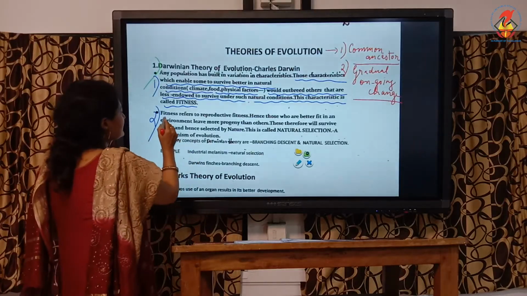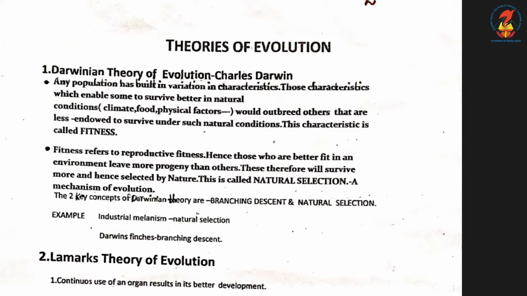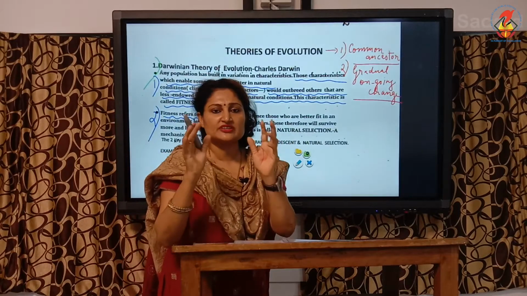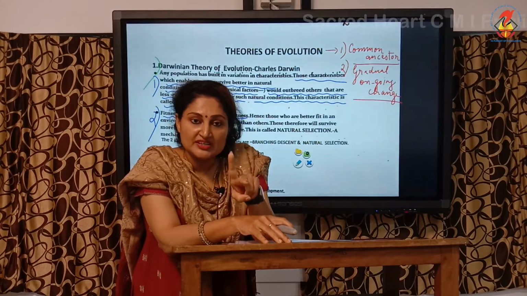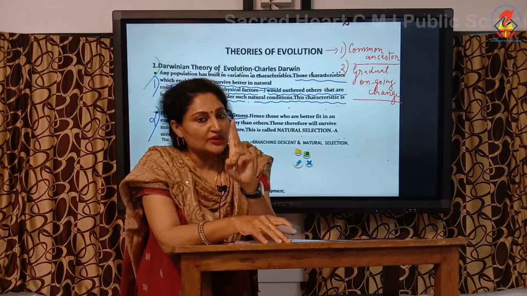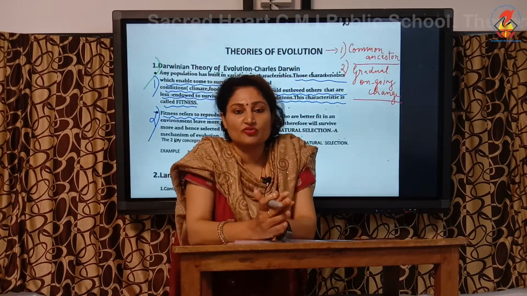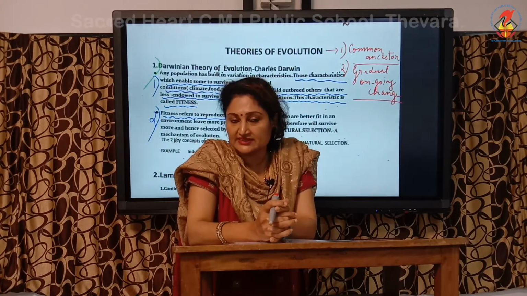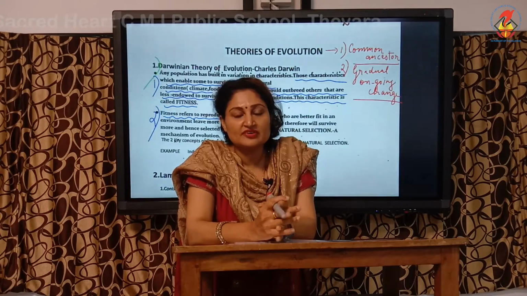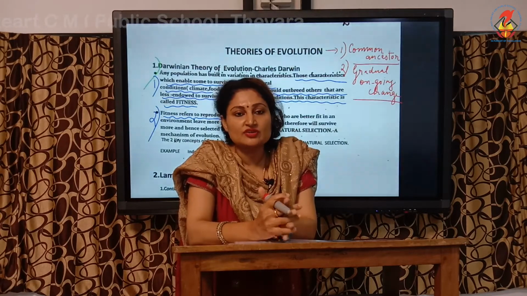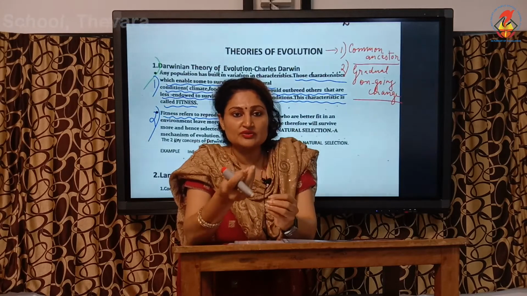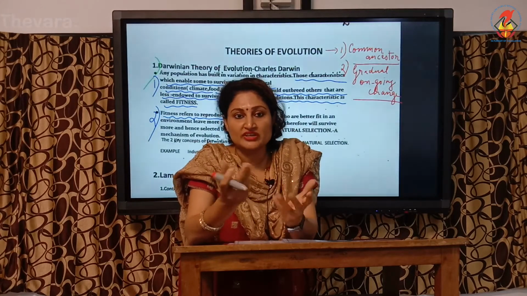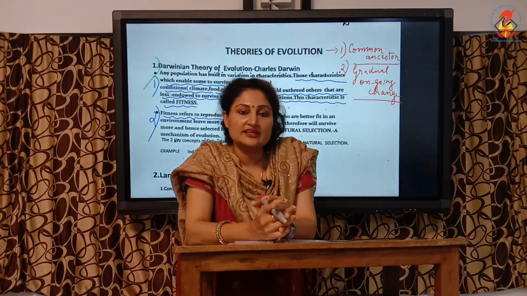Next, fitness. Now he talks about fitness. In any population there is this fitness. There are two types of variation, and so these variations can be classified as favorable variation and unfavorable variation. To explain this, I will take the case of what we have learnt in 10th standard CBSE, the red beetle and green beetle. We have learnt about the beetle story, and we saw the initial population was full of red beetles, but due to sexual reproduction, there's a chance of variation. There were some green beetles among the red beetles.